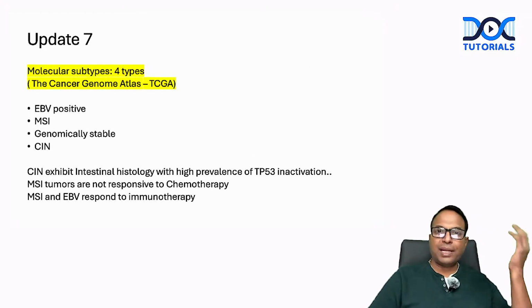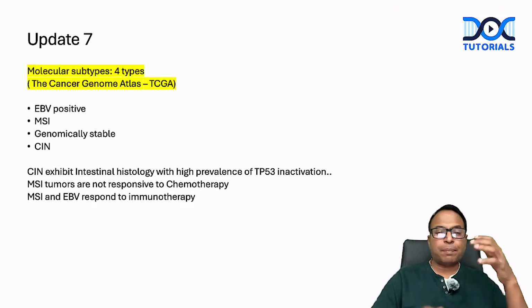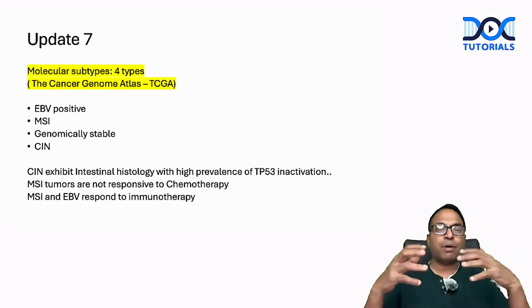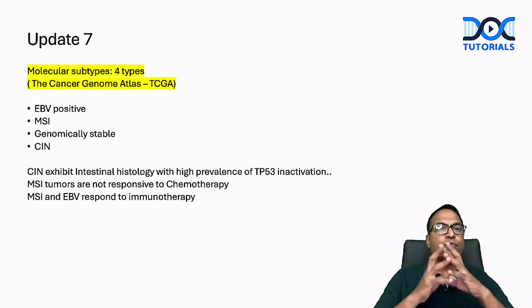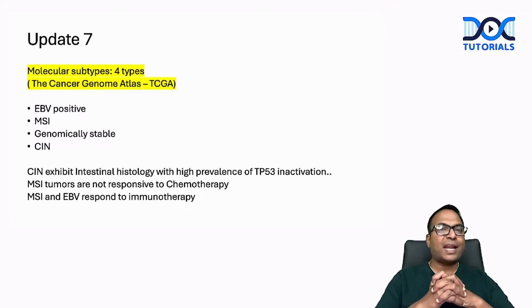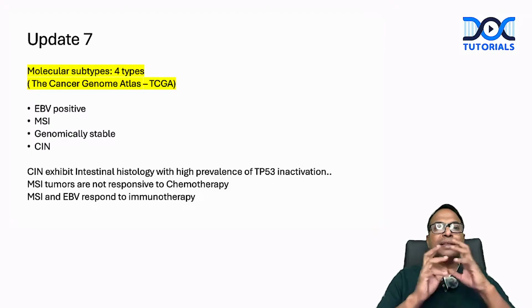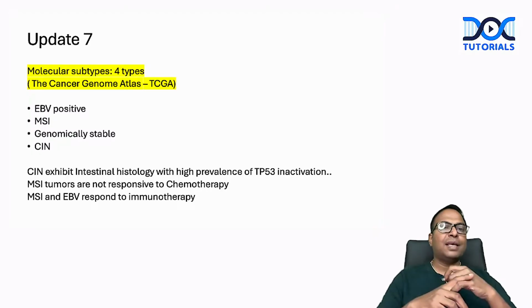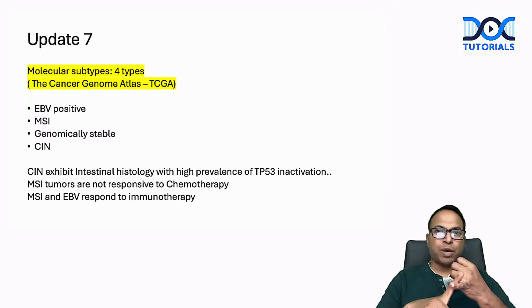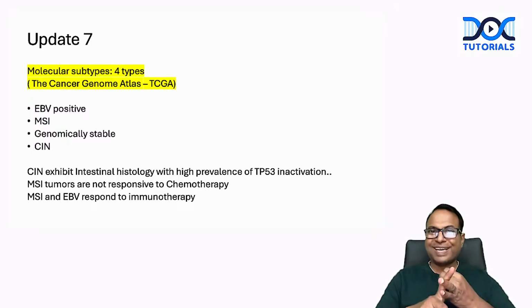I told you there are multiple types, subtypes, molecular types added in these cancers nowadays. So 4 molecular subtypes are added for gastric cancer by the Cancer Genome Atlas. They are Epstein-Barr virus positive, microsatellite instability, genomically stable, and chromosomal instability, CIN.